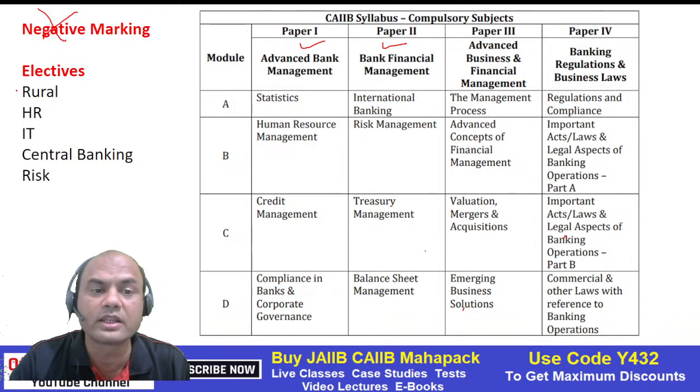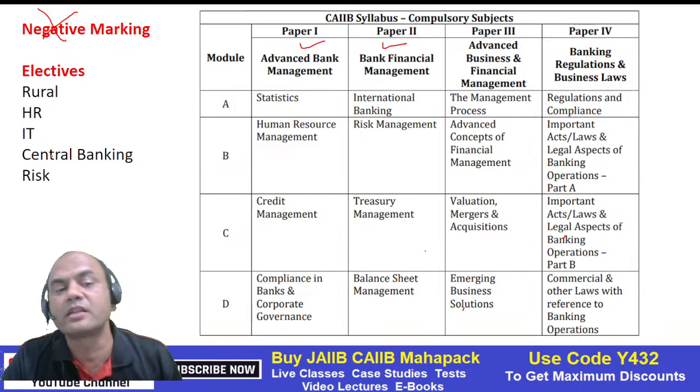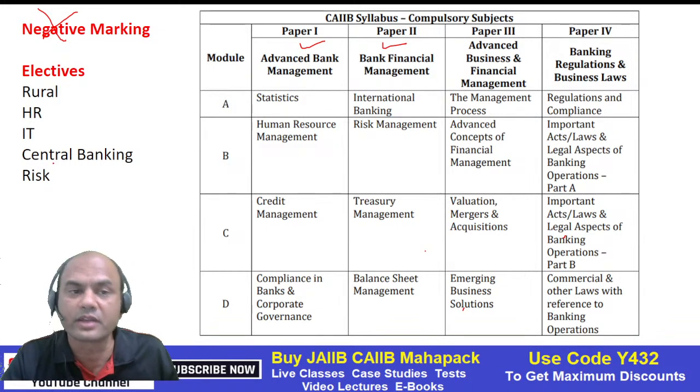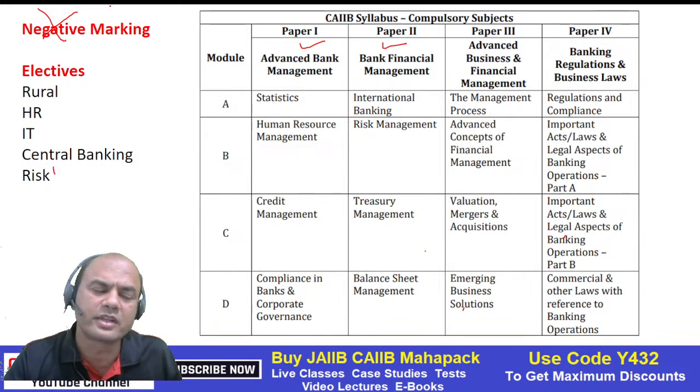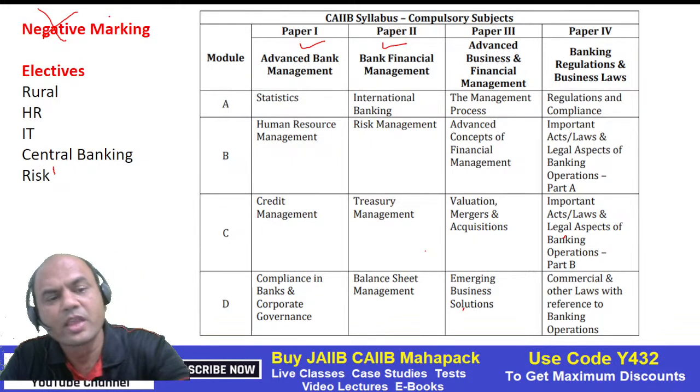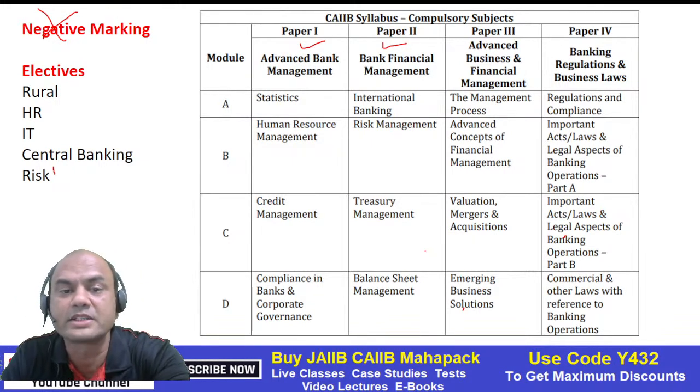Electives, there is no retail elective now. Rural, HR, IT, Central Banking and Risk, no retail. Negative marking has been removed, so that is the best part for you. So that's why I would say join the batches ASAP.